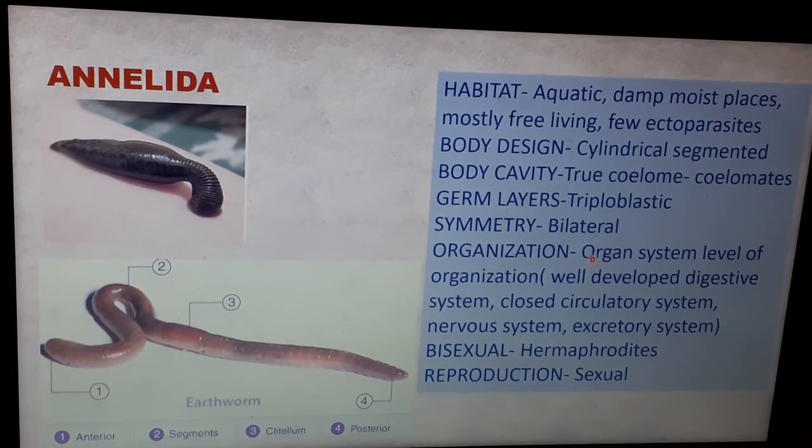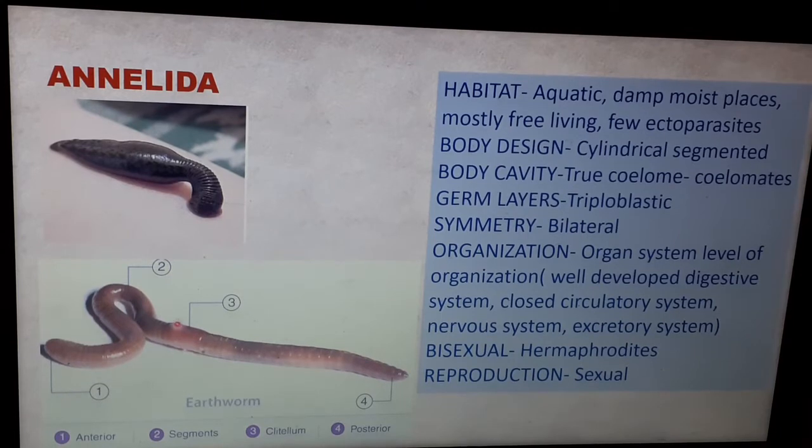Now if you see this body of an earthworm, you are able to see two ends. This is called the anterior end, which has a mouth, and a posterior end, which has an anus. So that means the digestive system is complete. Then coming to this part over here, children, this will be very thickened.